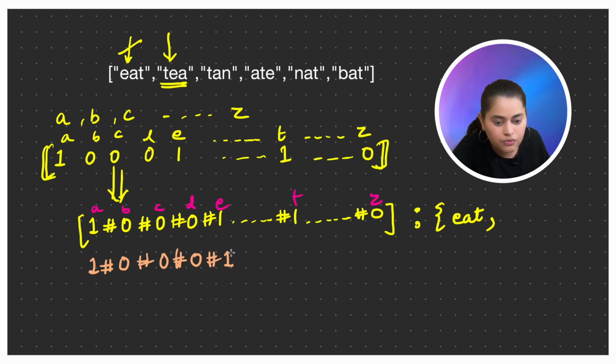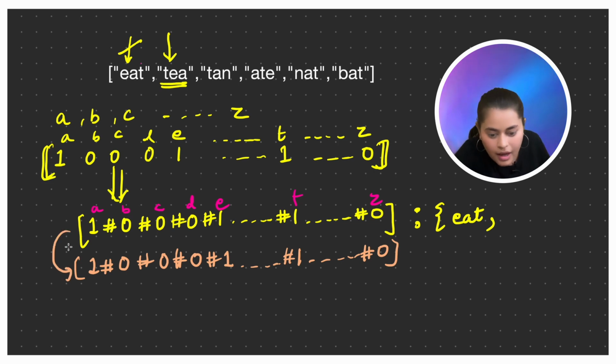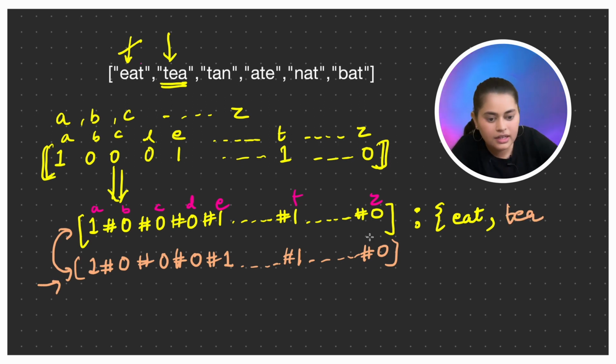Then I'll count the frequency of all the characters in between, and then T, and then Z. Again, if you notice, it is the same as the previous one, right? So corresponding to this key, I'll store tea.